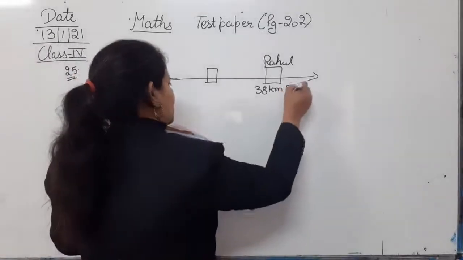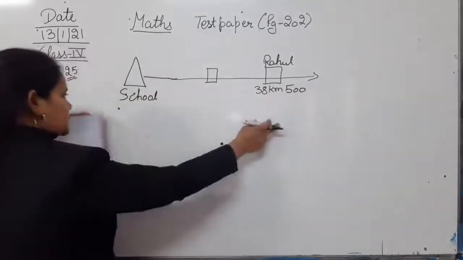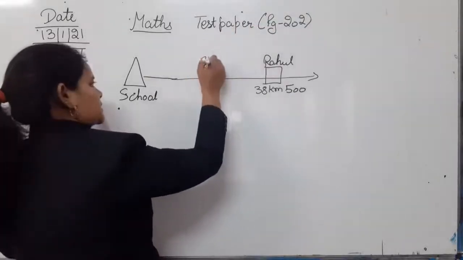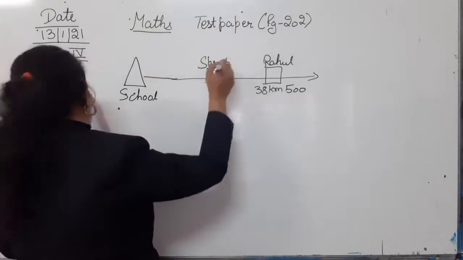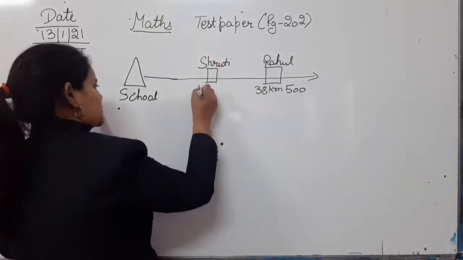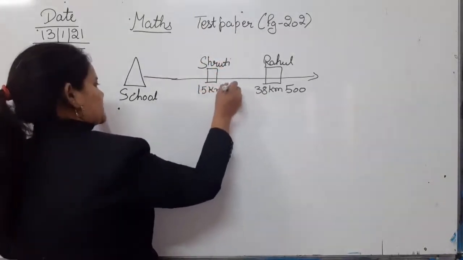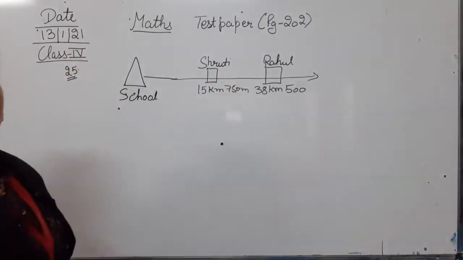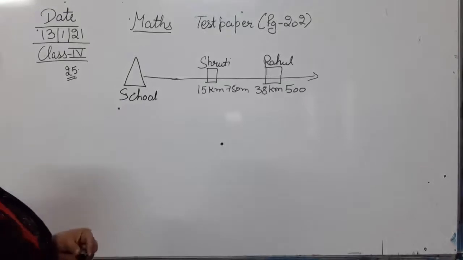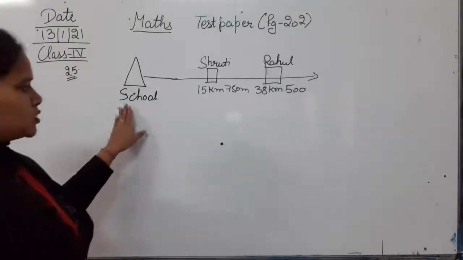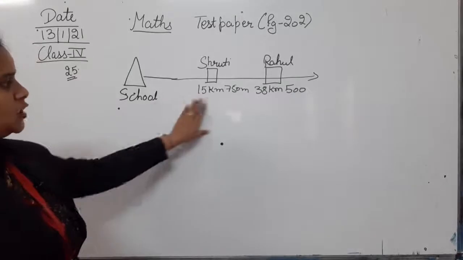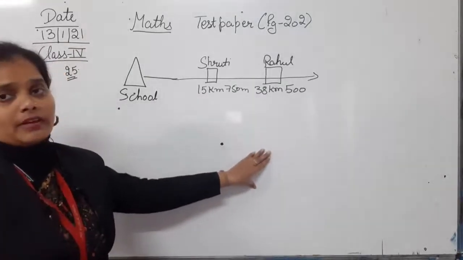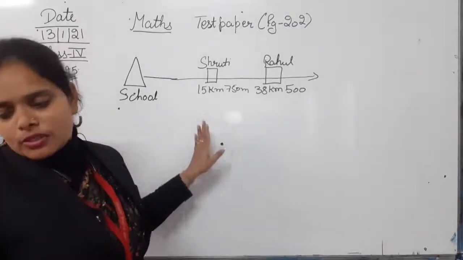500 meter from the school. ये school से distance है. And this is Shruti's house. ये Shruti का घर है. That is 15 kilometer 750 meter. Okay, so this is the distance of two houses or two students from the school. Shruti's house is 15 kilometer 750 meter, whereas Rahul's house is 38 kilometer 500 meter from the school. Now the question is,